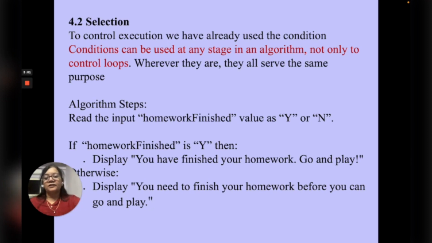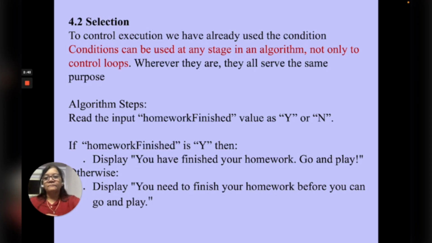Let us take one example. Teacher has given homework that you have to finish, but your mom has given you the condition that if you finish the homework, then only you can go for play.